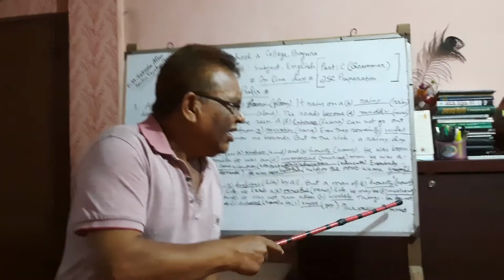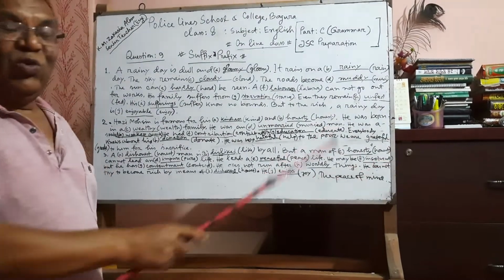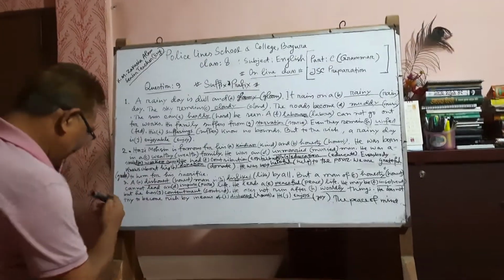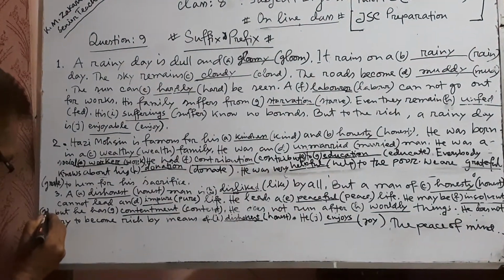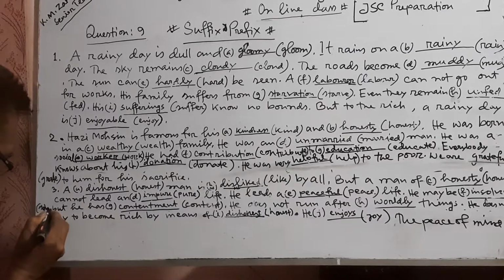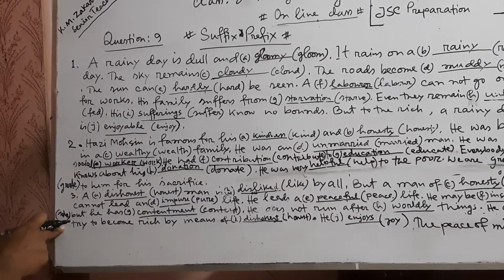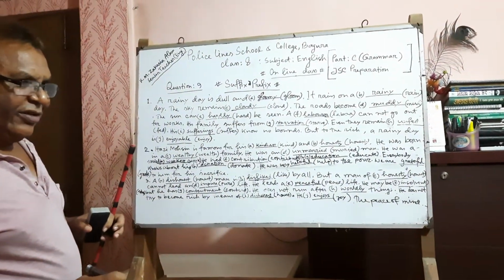He may be insolvent. Solve is a root word. In plus solvent.